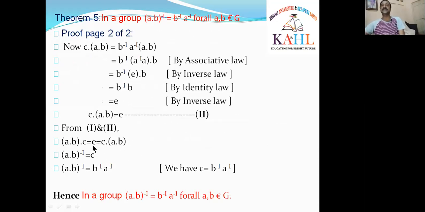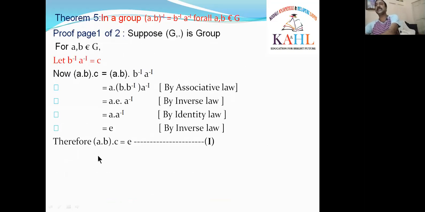In both cases, the result is E. What is E? E is the identity. That means C is called the inverse of AB. What is the inverse of AB here? C is the inverse of AB. AB inverse is equal to C.